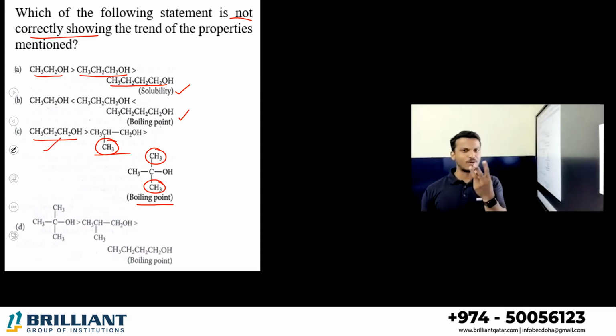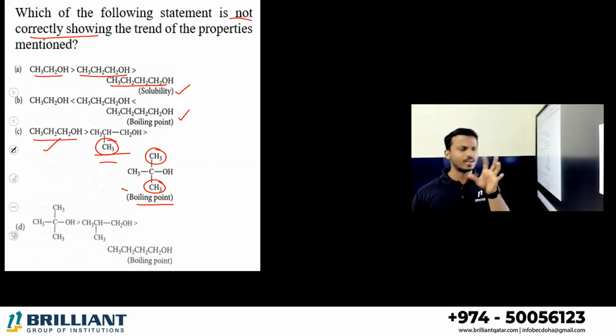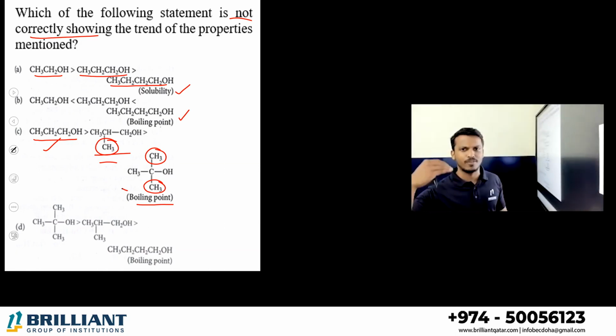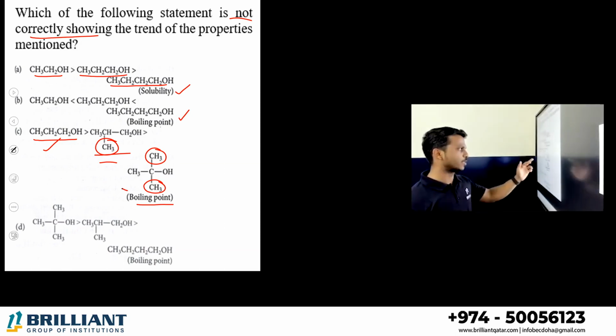And propanol contains only 3 carbon atoms. The first factor we consider for boiling point is mass. Propanol contains 3 carbons with OH group. The second one, this one and this one, contain around 4 carbons, so definitely they have greater boiling point. But among those, if you consider the branches, the greater the branching, the lower the boiling point. So not exactly a clear order, but as branching increases, boiling point decreases. As per that, it's correct.